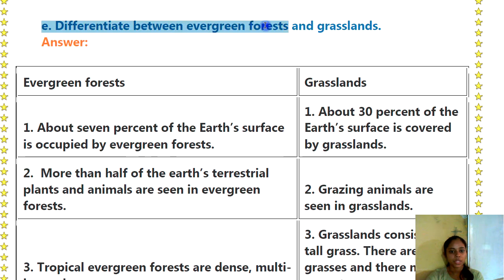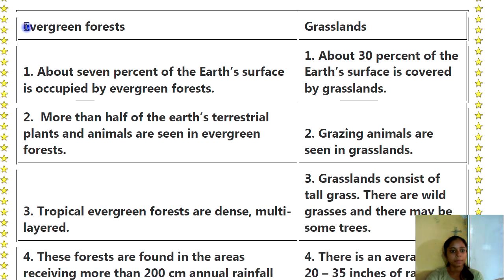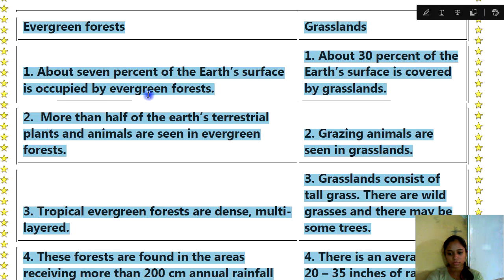E. Differentiate between the evergreen forest and grasslands. So let's see the difference between them. About 7% of the Earth's surface is occupied by the evergreen forest. About 30% of the Earth's surface is covered by the grasslands. More than half of the Earth's terrestrial plants and animals are seen in evergreen forest. Grazing animals are seen in grasslands. Tropical evergreen forests are dense, multi-layered. Grasslands consist of tall grass. There are wild grasses and there may be some trees.